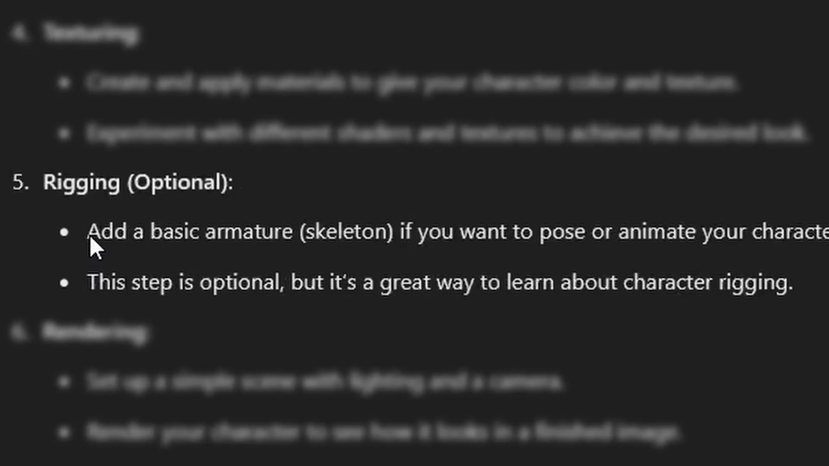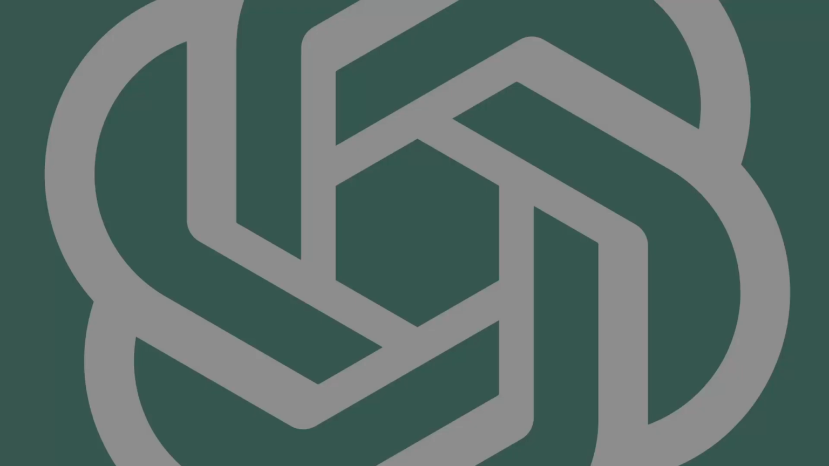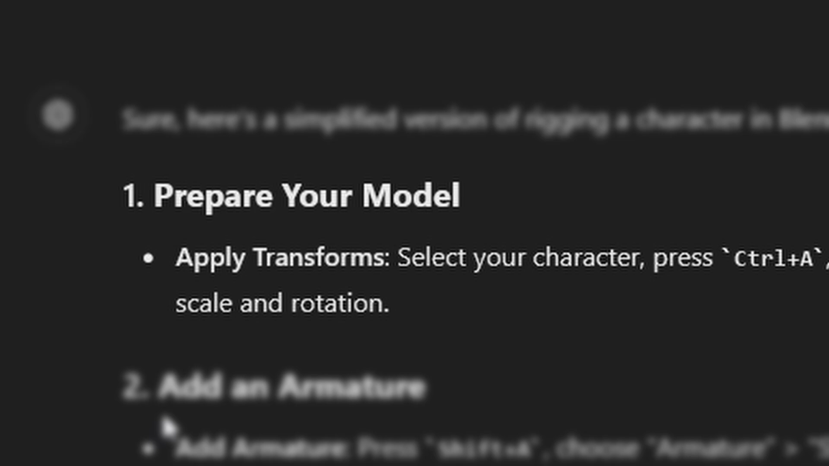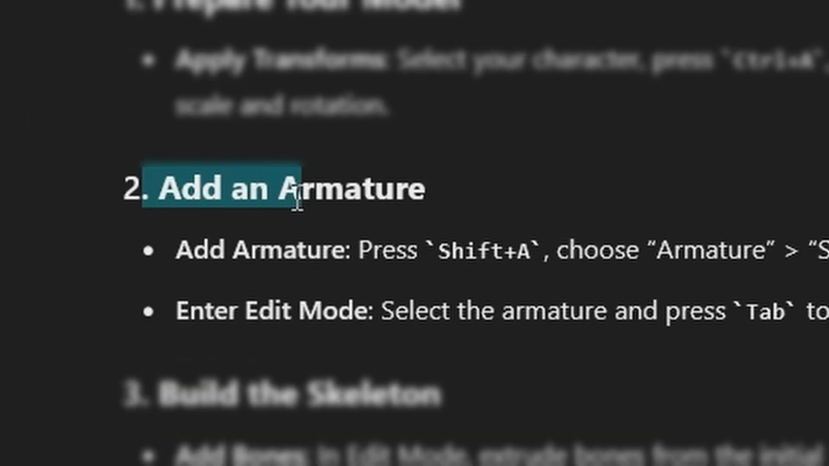It wants me to be able to pose this thing. I'm not gonna lie, I've only ever played with armatures like once when I was following a tutorial, so I am going to need ChatGPT's help on this one. I need to apply all transformations, then actually add the armature.